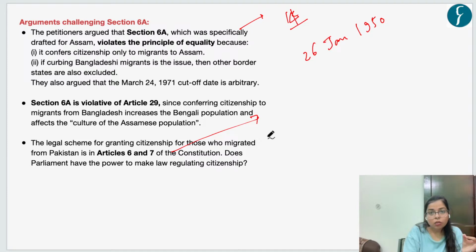Also, the petitioners ask: does Parliament have the power to make a law regulating citizenship? Because Articles 6 and 7 were added by our founding forefathers who enacted our Constitution. But how much power does Parliament have to make laws regarding citizenship? So these were the arguments raised by the petitioners, right?